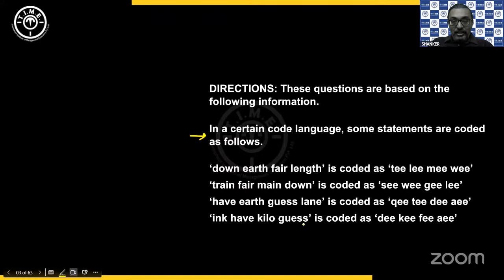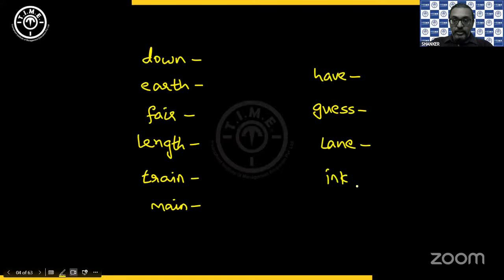Have and guess we have already written, so ink and kilo is what we will write. So these are all the different words we have. Now, based on these words, we have to look into what codes we get. Repeated words will get repeated codes.